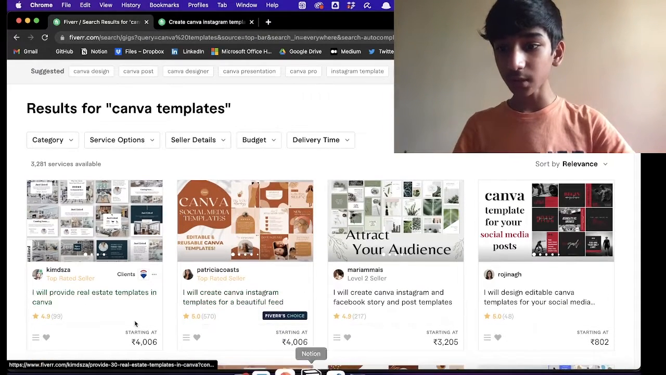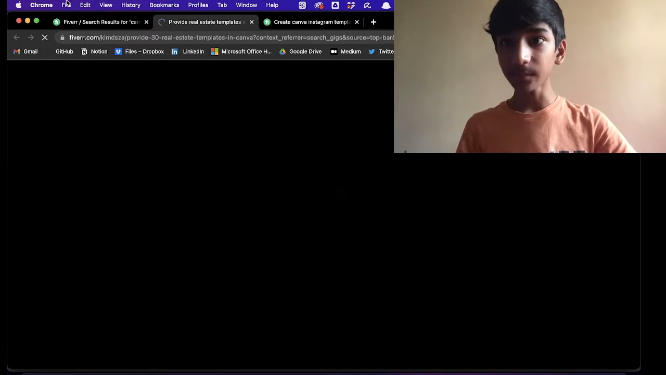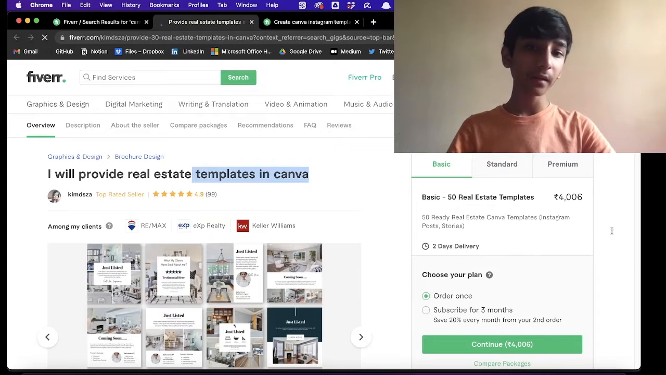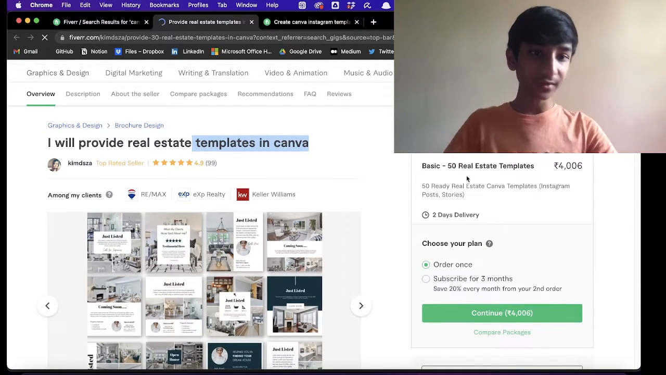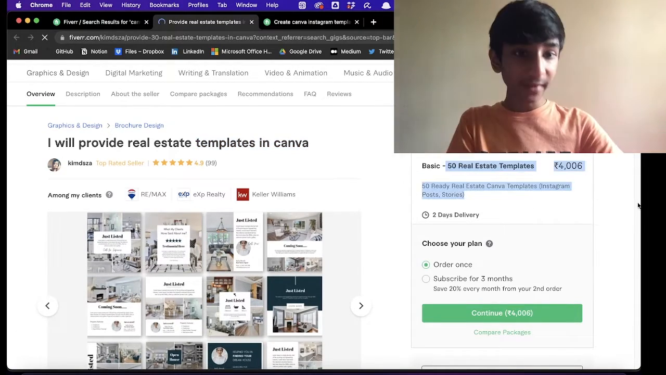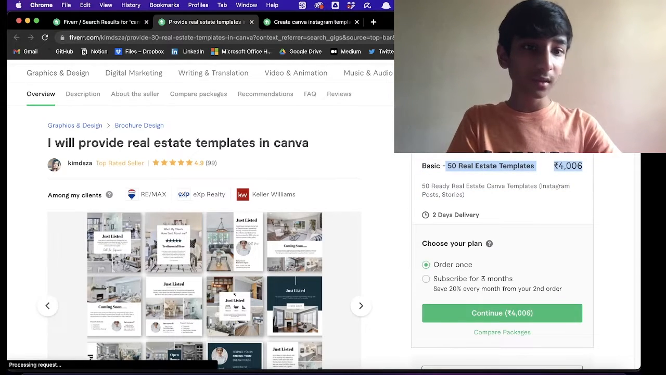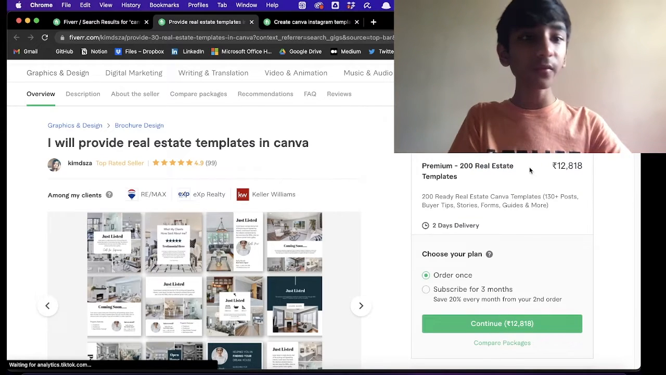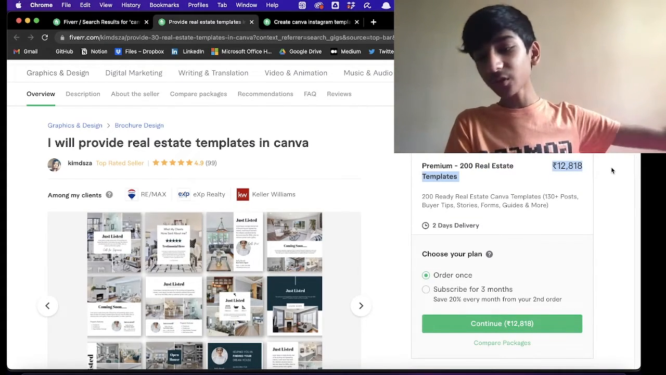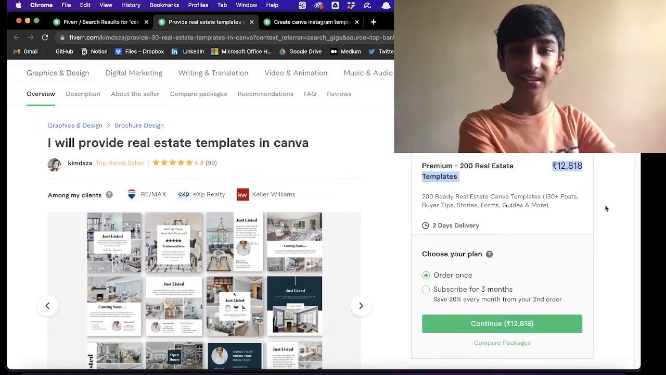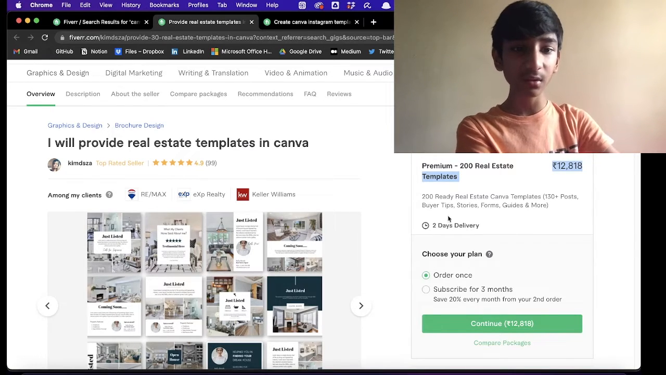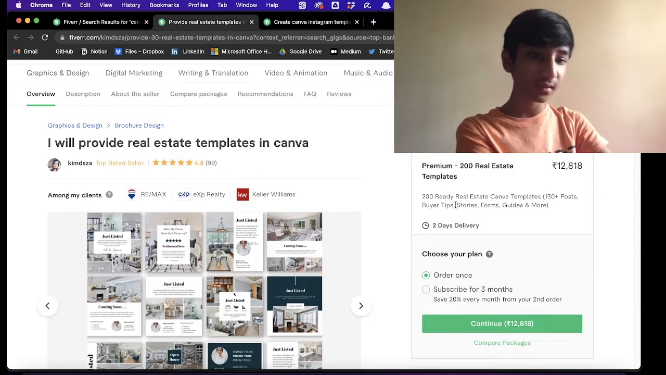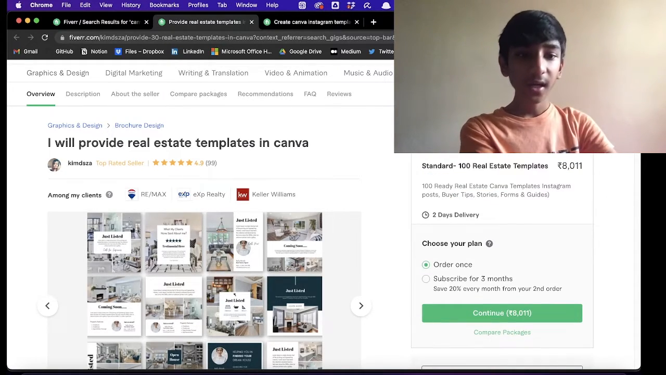Now let's move on to another. Let's say take this. So yeah, this one provides real estate templates in Canva. As you can see, it's going to provide 50 real estate templates for 4,000 rupees, 100 real estate templates for 8,000 rupees, premium for 12,000. This is basically for real estate agents to post on their social media and all these things. As you can see, it's going to give you 130 posts, stories, forms, guides, and all these things.